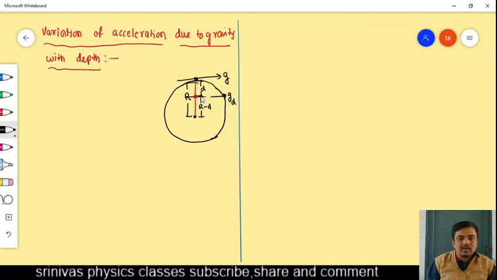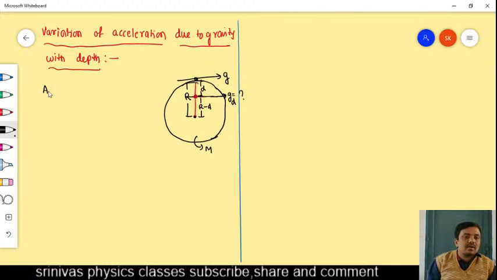Remember it. On surface of earth, acceleration due to gravity is g. At a depth d, acceleration due to gravity is g d. I want to find out the g d value, how it changes. Now remember it. This is the planet of mass m.